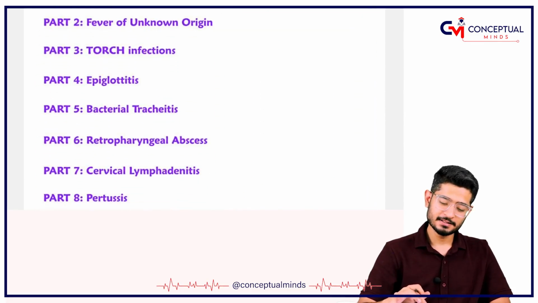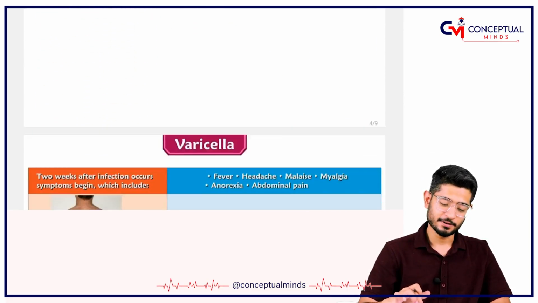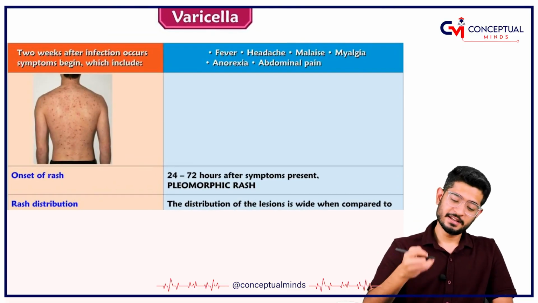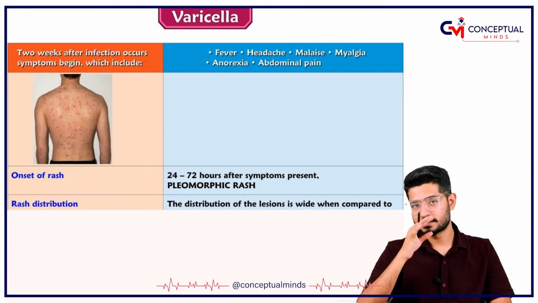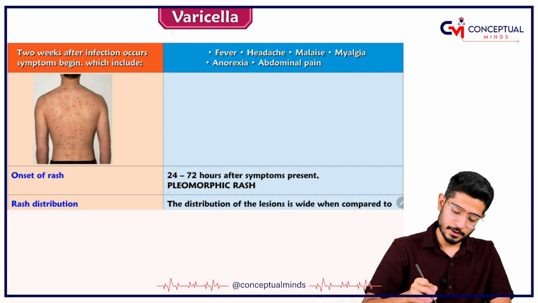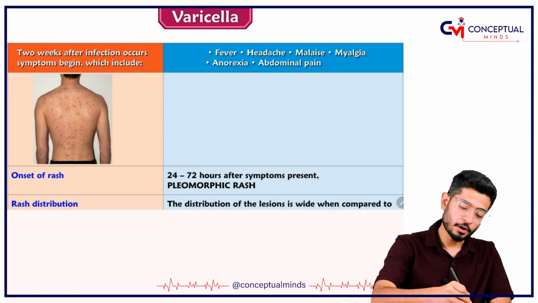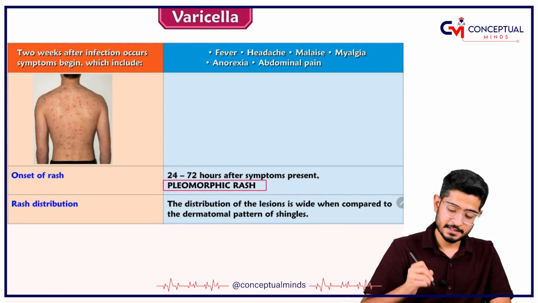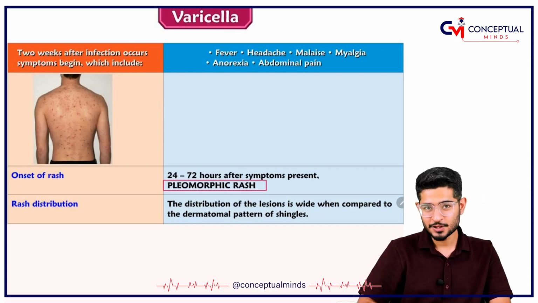Now varicella, some people call it varicella, some people call it chickenpox. Varicella is an important infection when it comes to MCQs because they are fond of asking one word, which is called pleomorphic rash.